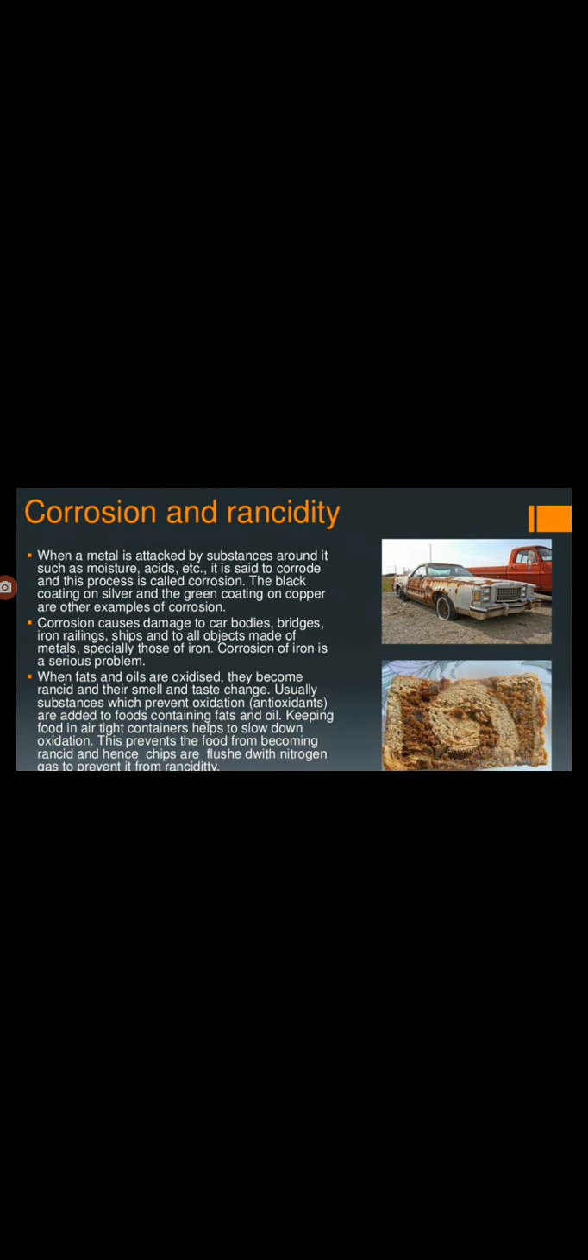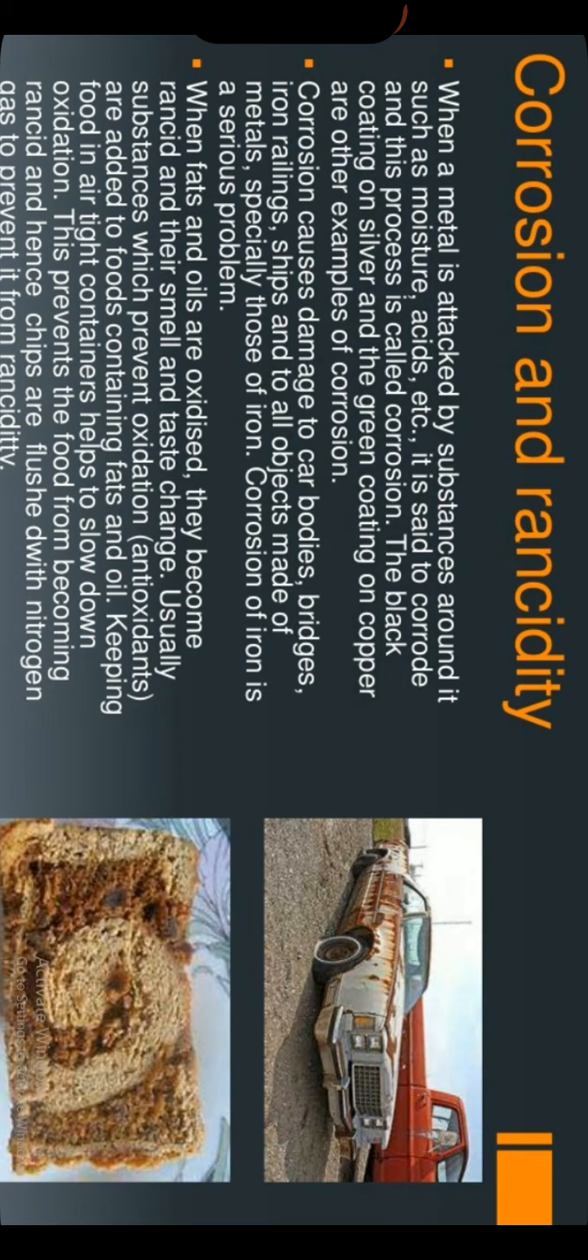So clear? So that's it about the last part, corrosion and rancidity. Again, rancidity is nothing but food material which contains oil and fat reacting with oxygen and undergoing oxidation. It damages the food, and bad smell and taste will come. To prevent rancidity, we use antioxidants, airtight packing, flushing with nitrogen gas, and even preservatives like salt and sugar. So that's it about our first chapter. I hope you understood. Thank you.